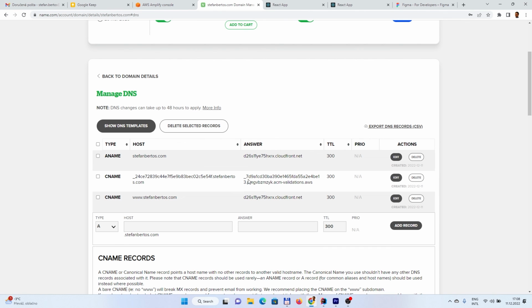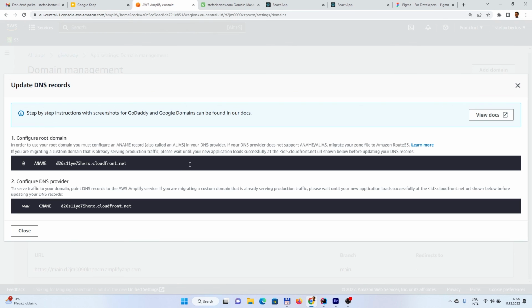So first of all, you should go to your domain entries and add a verification CNAME, which should be in format like this. So the first value is this, which comes into the host. Don't add a dot at the end. And the second one is the answer. Also don't add a dot at the end. What also is needed is that you add an A name and CNAME.